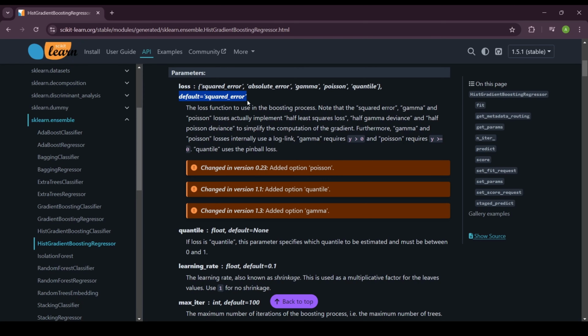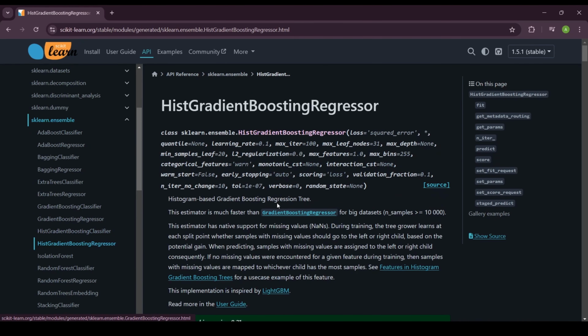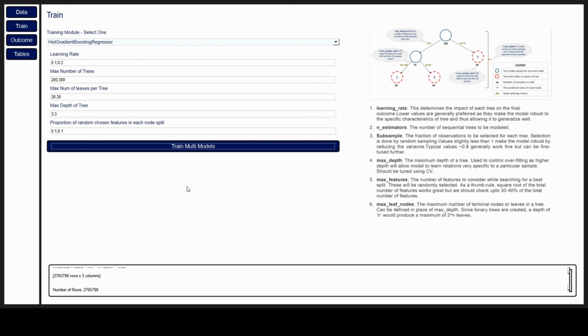It's worth noting the default loss function, since we're not specifying it, is the least squares. But there are also additional parameters that are available. However, these are the core. And you can also train multiple models by separating the input values with a comma. Once everything is set, you can click the train model button.